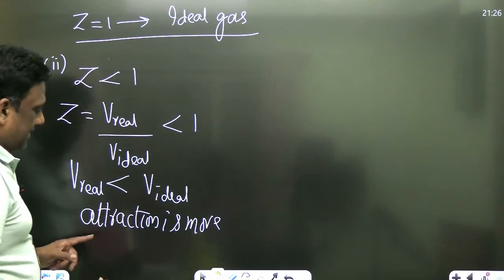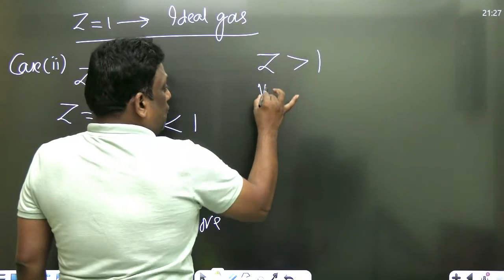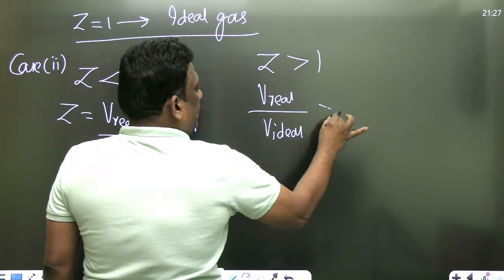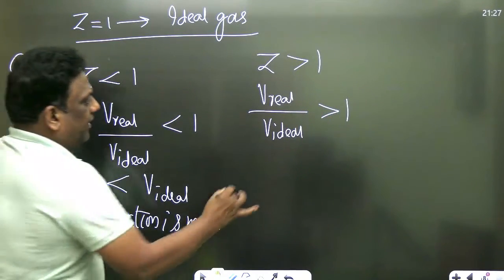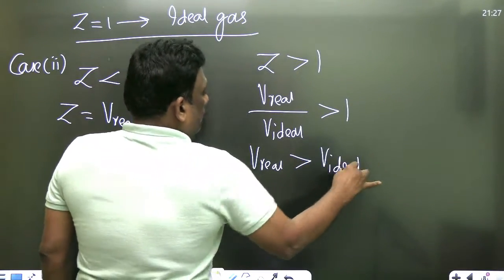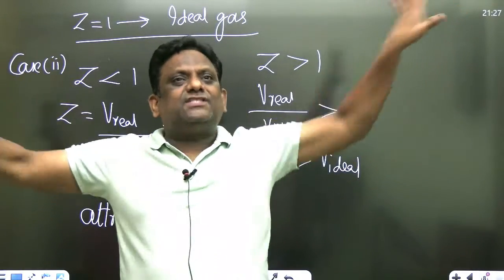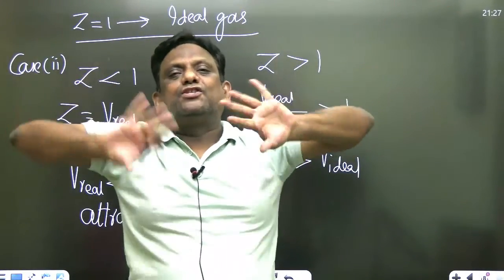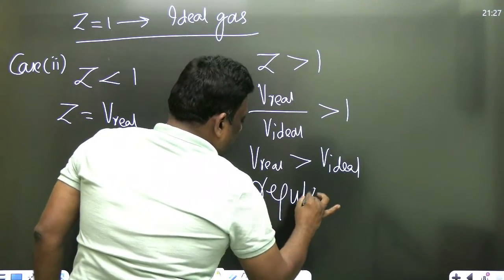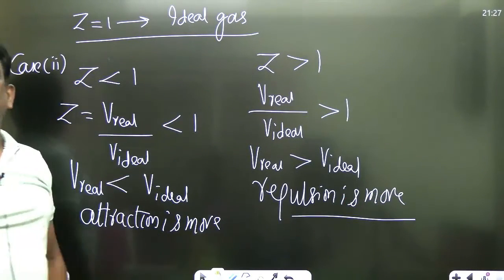Similarly, attraction is more for Z less than 1. Now let us take Z greater than 1, and Z is V real by V ideal. What is this greater than 1? So V real is greater than V ideal. What does it mean? The real gas volume is more. When the real gas volume is more, it means repulsion is more. Here, the force of repulsion is more.